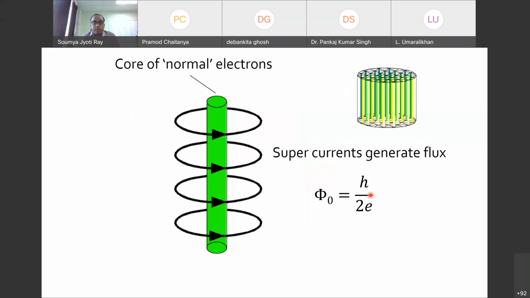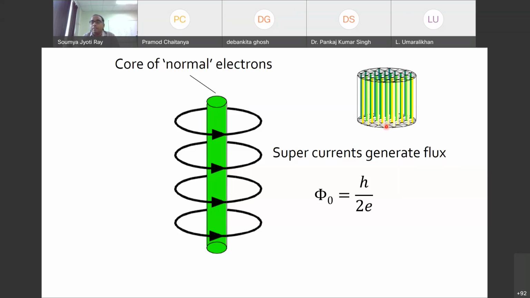Now there is one thing to remember here, that within these flux lines it is basically metallic. Let's say it is normal phase, so there are normal electrons present here. But outside it, there are basically supercurrents flowing around it. So if I look at this picture, there are these green and yellow lines which are normal cores, and surrounding them there is the superconducting volume.